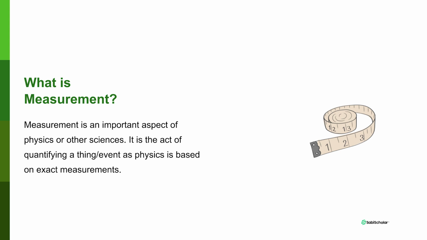In physics, it's not sufficient for you to tell us that an item is heavy. You need to be precise as to mentioning how heavy it is. Is it as heavy as 20 kilograms of rice? Or is it as heavy as 25 kilograms of rice? Or is it as heavy as 50 kilograms of rice? Because the truth is that 20 kilograms, 25 kilograms, 50 kilograms are all heavy.